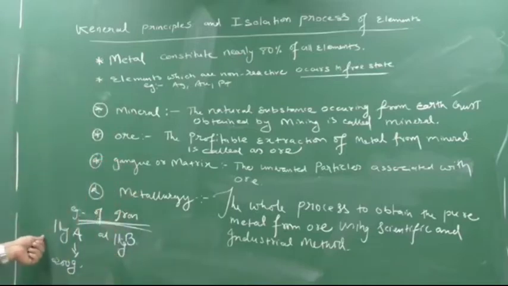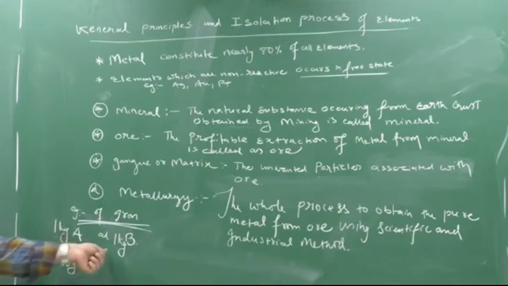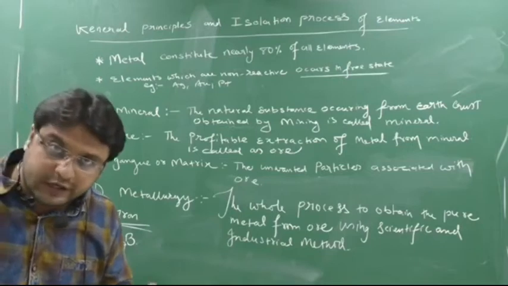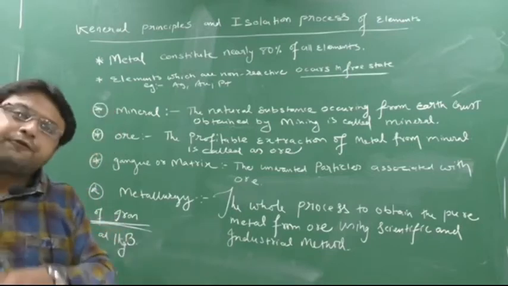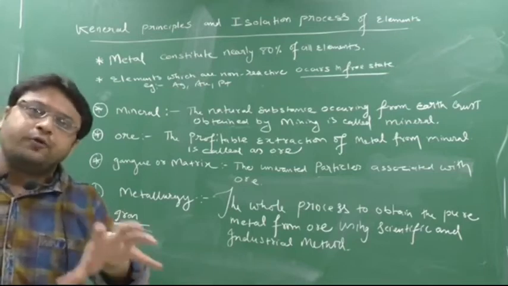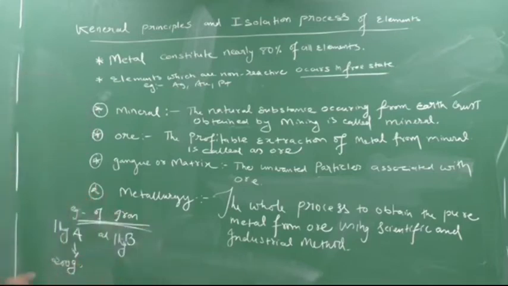So I have taken 1 kg of mineral A. I have taken 1 kg of mineral B. Both of these minerals are of iron. Now what have I done? I have taken the 1 kg A and I have done all the process. What kind of process? The process to obtain the pure iron. After doing the whole process, from 1 kg of A, I got 200 gram of pure iron.